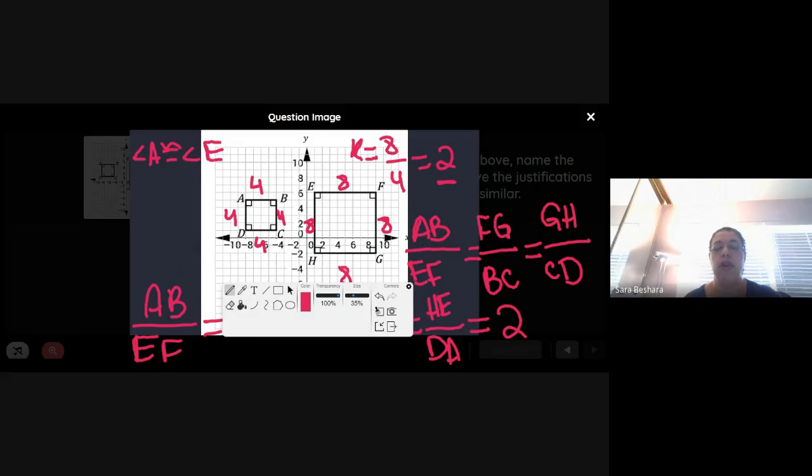I can keep going with the angles, but you can tell that all of these 4 angles are equal to 90 degrees. They'll be equal to 90 degrees here as well. And it does apply when it's a triangle. It does apply with any kind of polygon. This just looks very clear because it's a square. So I can say that ABCD squared is similar to EFGH. And I'm going in the same order: A, B, C, D, then E, F, G, H.